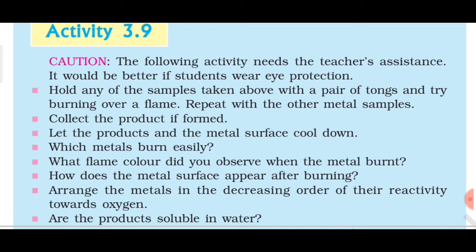What flame color did you observe when the metal burned? Different metals produce different colors. Like I have just said, magnesium, when it burns in air, produces a dazzling white flame. That means it burns with a white flame. In the same way, sodium, when it burns, produces a yellow flame. Aluminium produces a silvery white flame. Copper produces a blue green flame. So different metals burn with different colored flames.